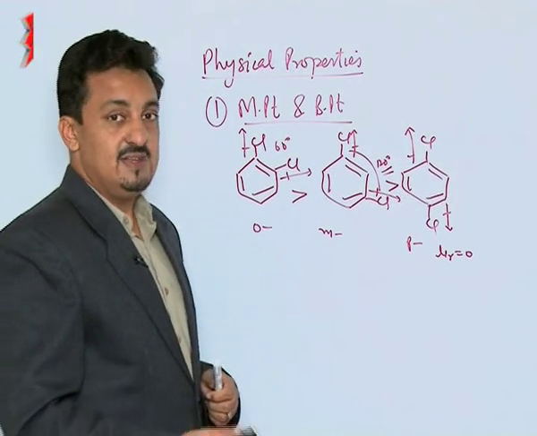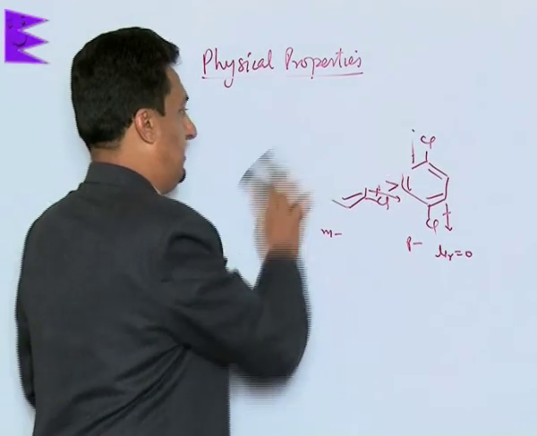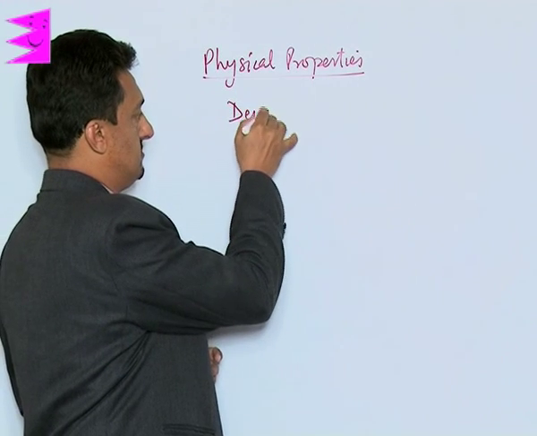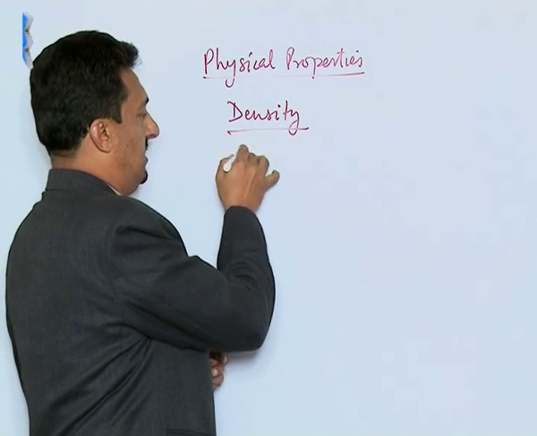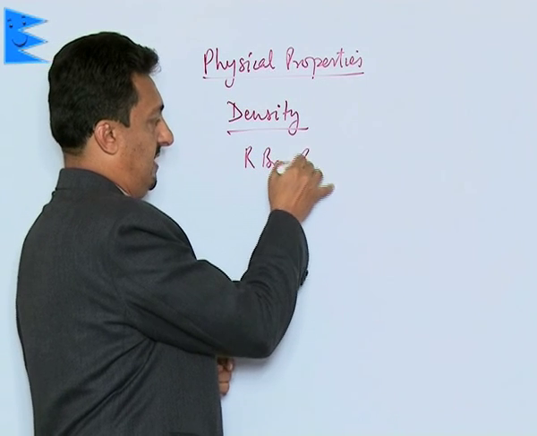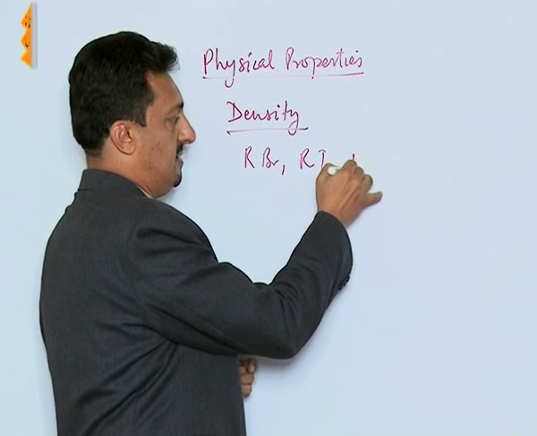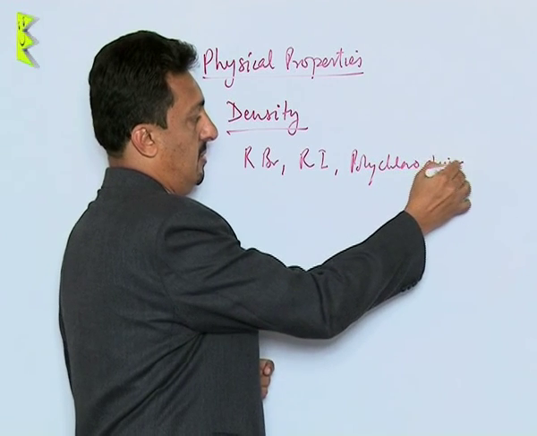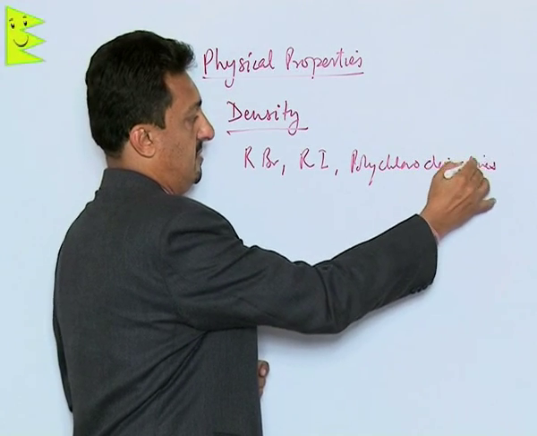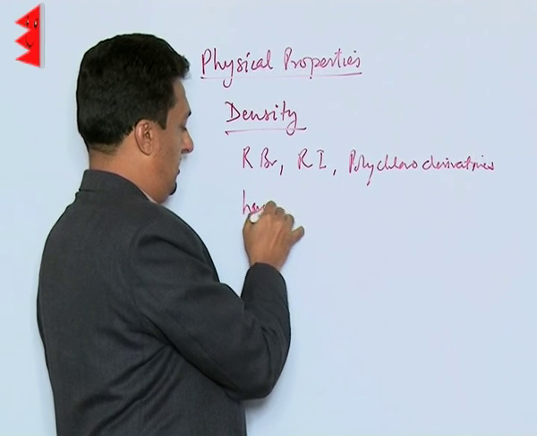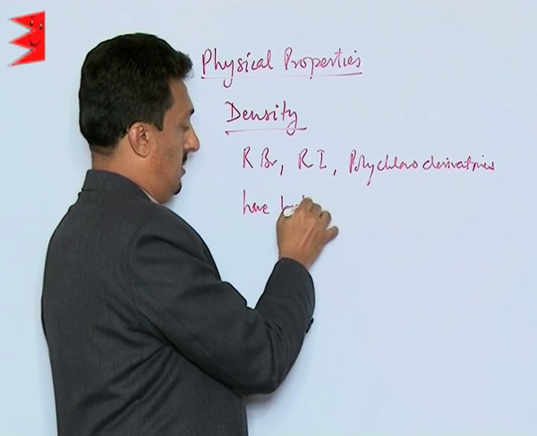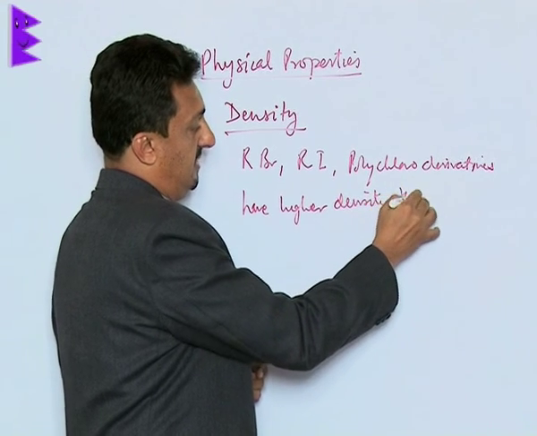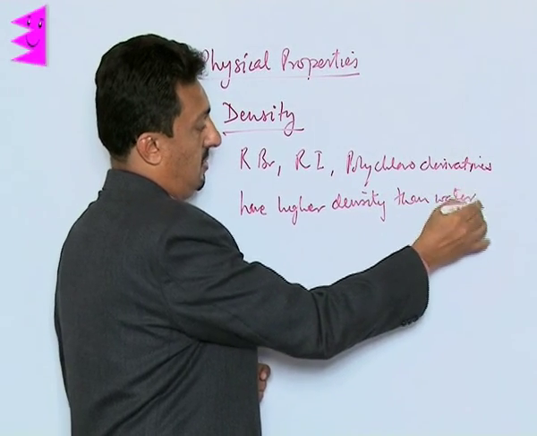Now let us see their densities. In terms of densities, alkyl bromides, alkyl iodides, and polychloro derivatives have higher density than water.